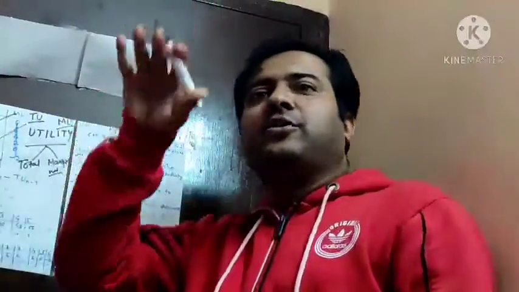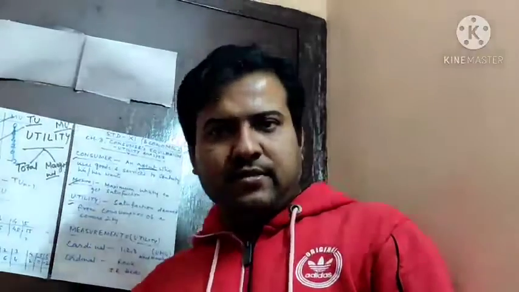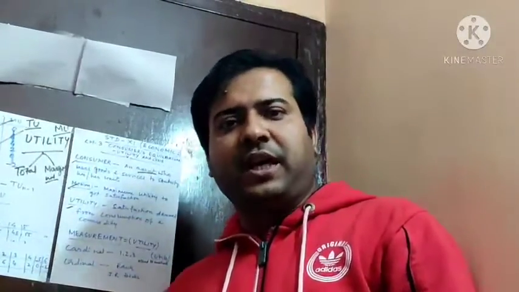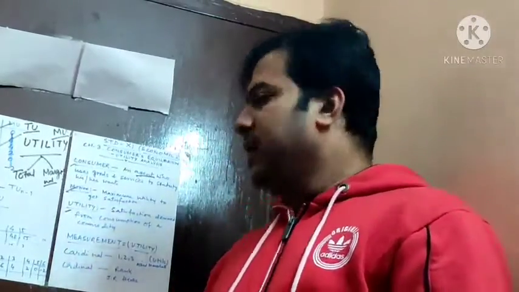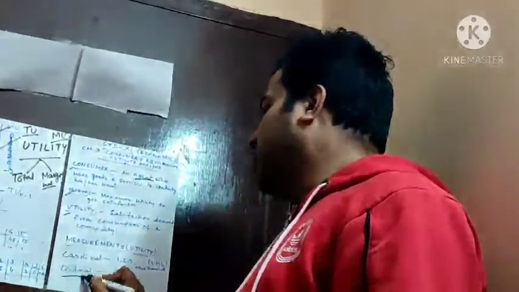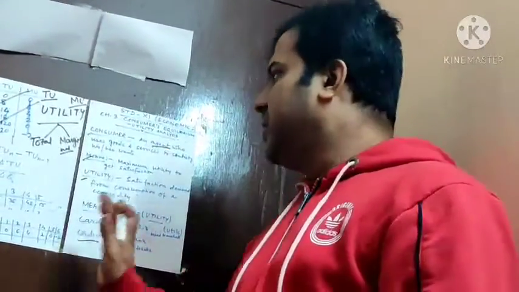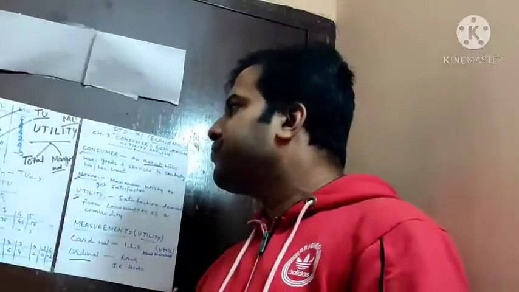So here, either it could be high, it could be low. Now who has given this? It is given by J.R. Hicks, another economist. He believed in the ordinal method: either it could be high or it could be low. This is the thing. Now coming back to total utility and marginal utility.